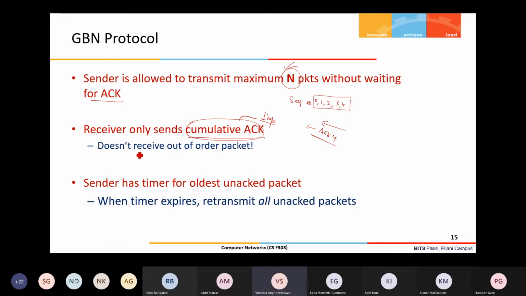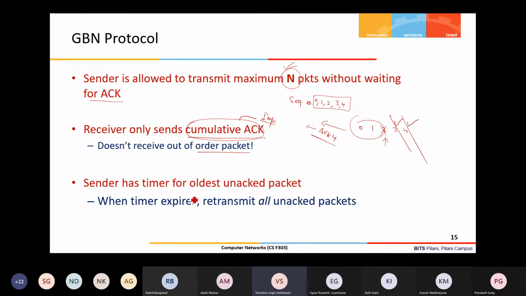And the receiver does not accept out-of-order packets. Suppose the receiver receives 0, 1, 2, 3, 4, and suppose 2 is not received, and then 3 arrives at the receiver and 4 arrives. Then 3 and 4 will be discarded by the receiver. The receiver will not take any out-of-order packet; it will receive just in-order packets. Until 2 comes, 3 and 4 will not be buffered by the receiver. That is another important feature of go back N.